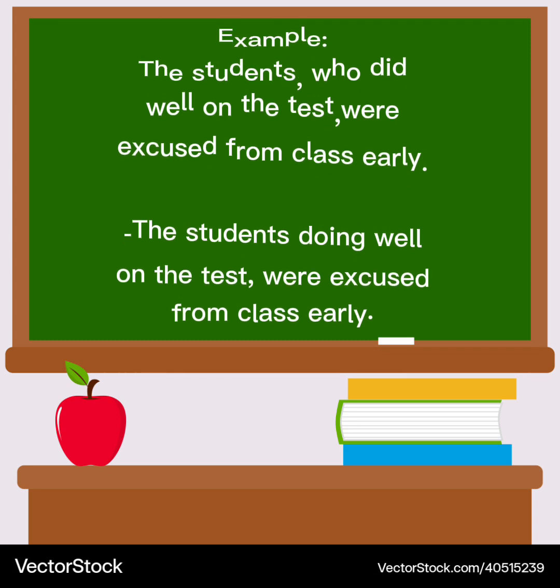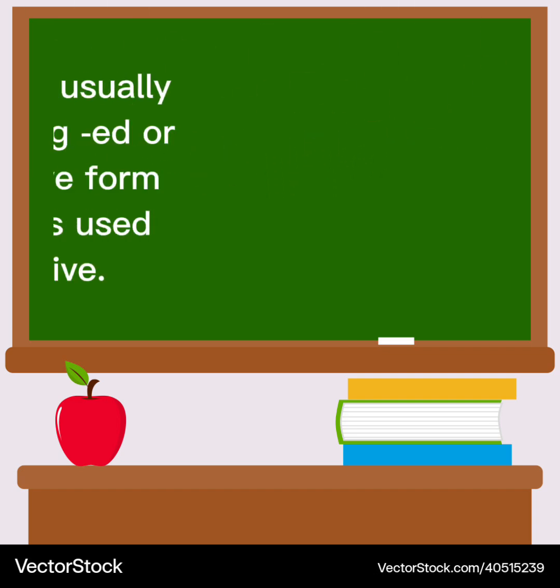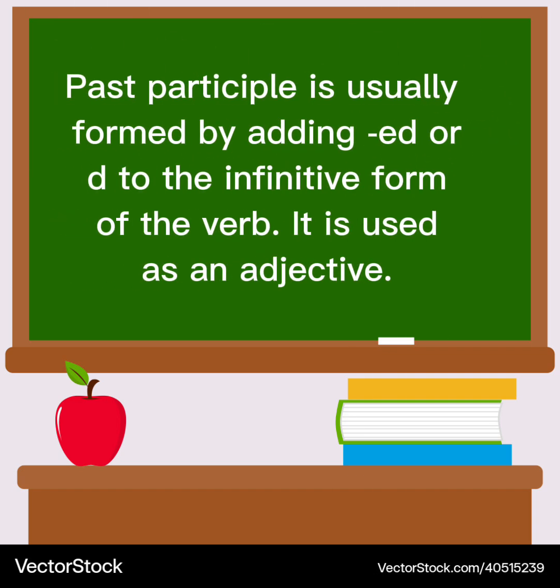Let's see past participle and its form. Past participle is usually formed by adding ed or d to the infinitive form of the verb. It is used as an adjective. Remember, present participle can be formed by adding ing to the base verb or infinitive, but past participle is usually formed by adding ed or d to the infinitive form of the verb. It is used as an adjective.